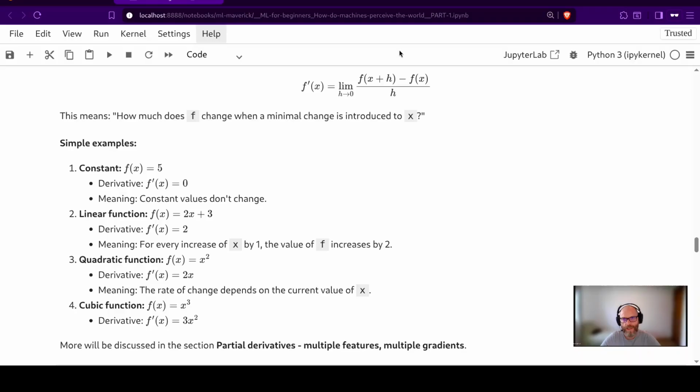The derivative f prime of x equals 2 times x, meaning the rate of change depends on the current value of x. Fourth, cubic function: f of x equals x cubed. The derivative f prime of x equals 3 times x squared. More will be discussed in the section on partial derivatives, multiple features, multiple gradients.